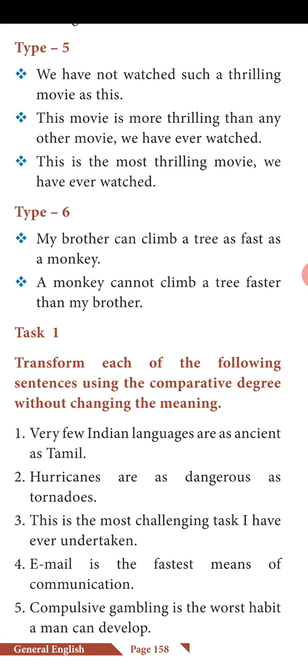So the last type, type 6. My brother can climb a tree as fast as a monkey. So how he can climb, in the adverb, it is used as fast as a monkey. So if adverb form is given, here also two things or two actions are combined. A monkey cannot climb a tree faster than my brother. So when we use adverb, we can use type 6.